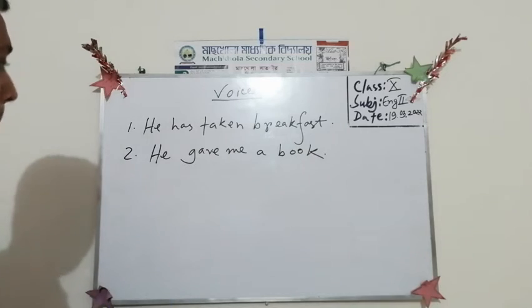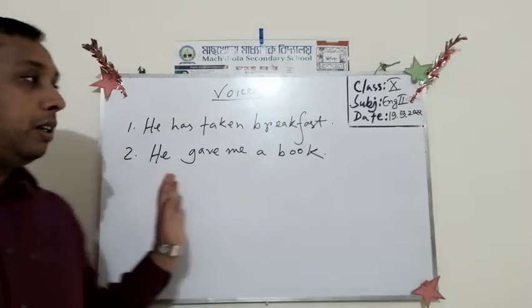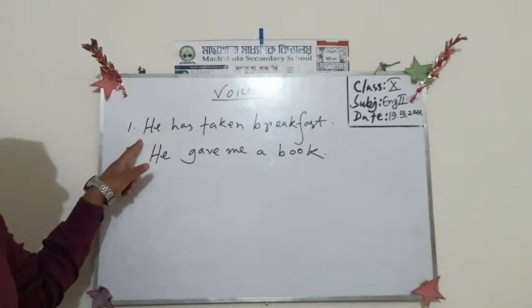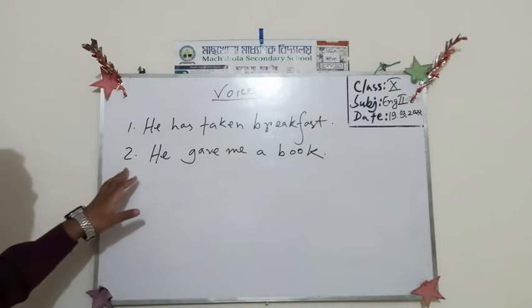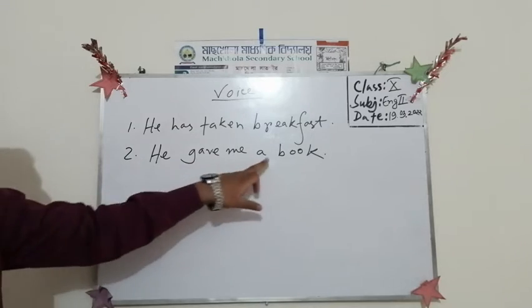Can you find out the object here? Read the sentence very carefully and write it down. He has taken breakfast. And number two, he gave me a book.